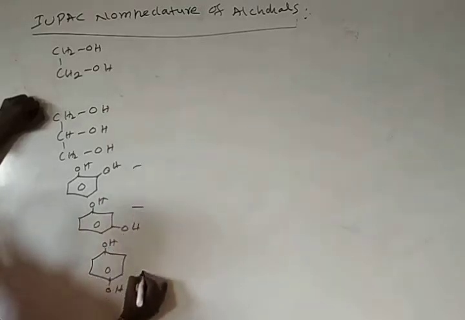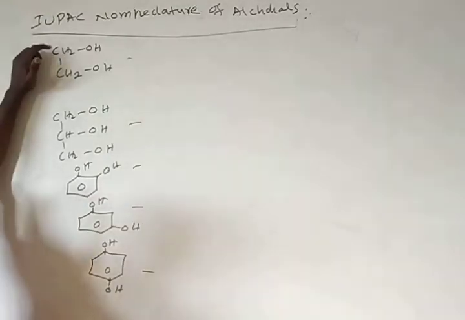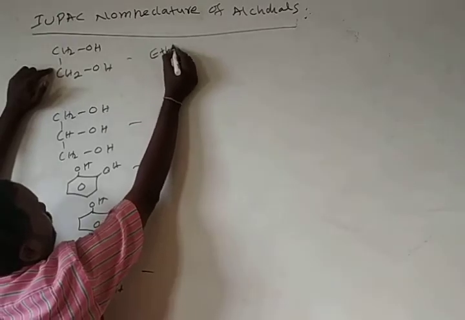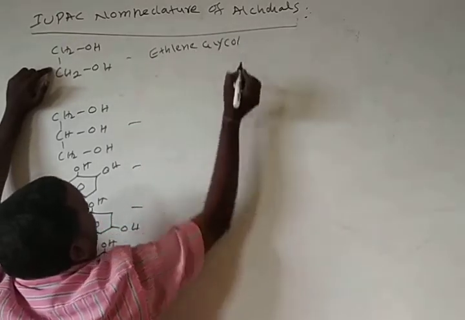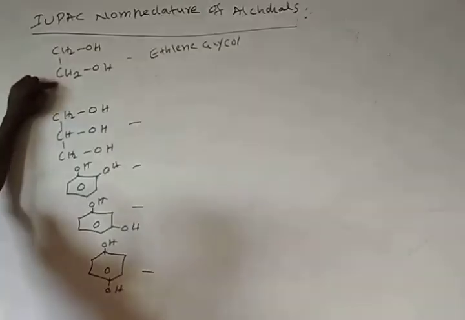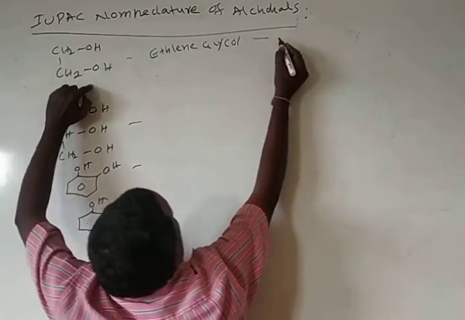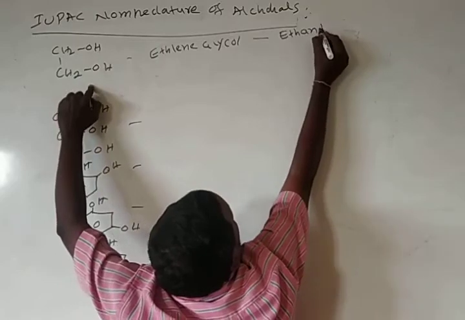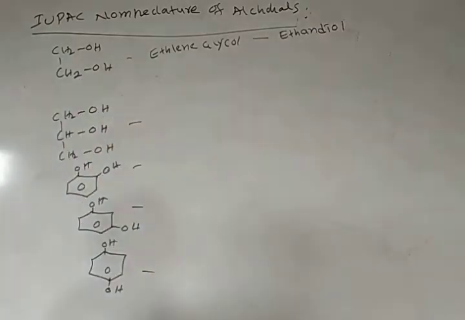These are the different molecules. If two OH groups are present on adjacent carbon atoms, we call it a glycol. The common name of this molecule is ethylene glycol. The IUPAC name of this molecule: it contains two carbon atoms, right? Ethane diol.